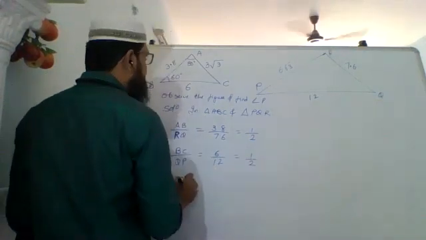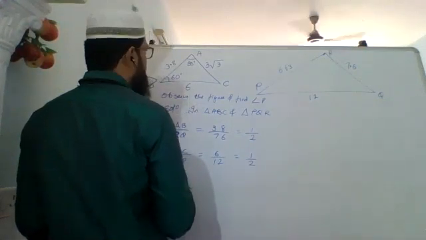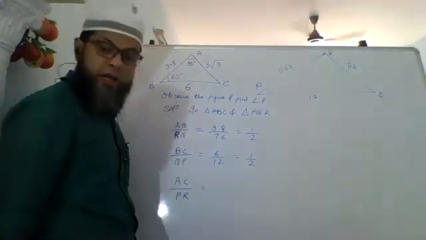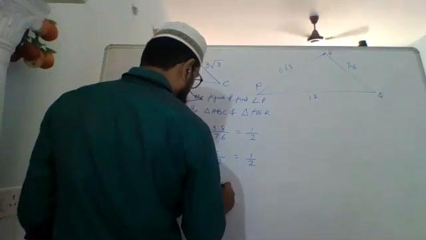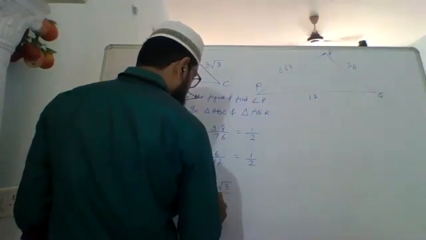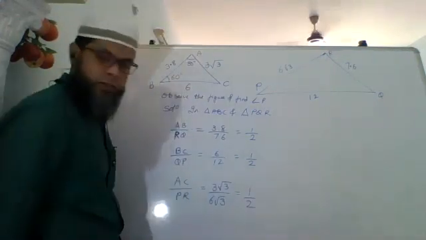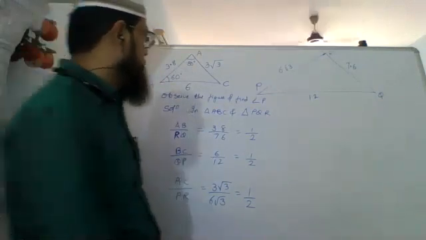And AC upon PR is 3 root 3 upon 6 root 3, which is again 1 upon 2. So now we have got all three sides.